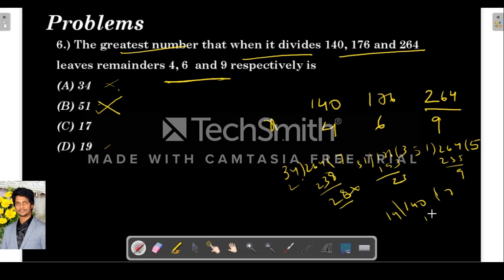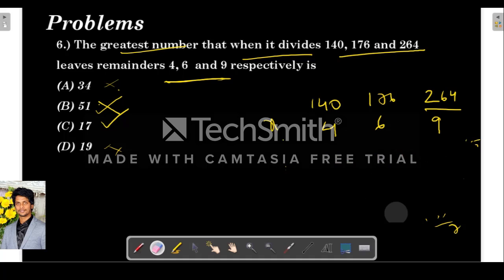So when 19 divides 140, the remainder is 7, since 19 sevens are 133. So even 19 is not the correct answer. So the only option left is 17. Now I will tell the process of how to do it. We can do it from the options also, but how can we do it?